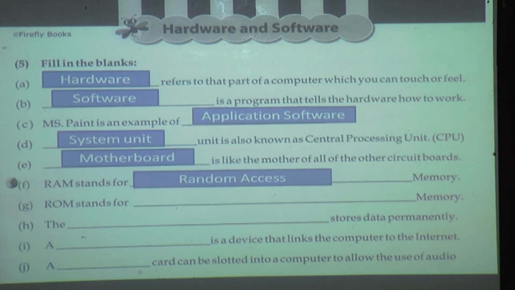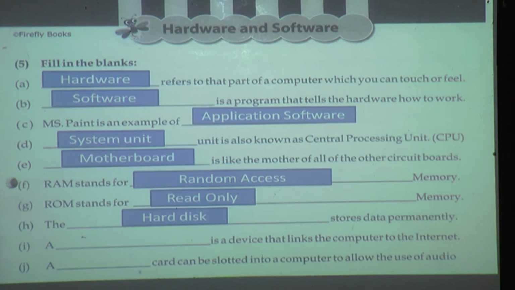Next one is a ROM stand for. ROM stand for read only memory. Next, the dash dash store data permanently. Who store data permanently? Hard disk, right? Hard disk store data permanently.